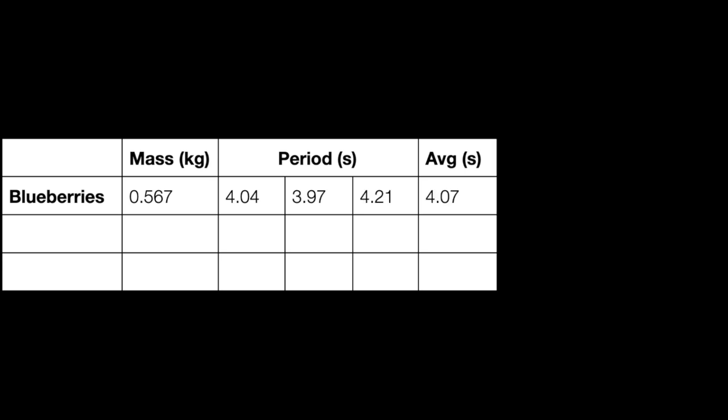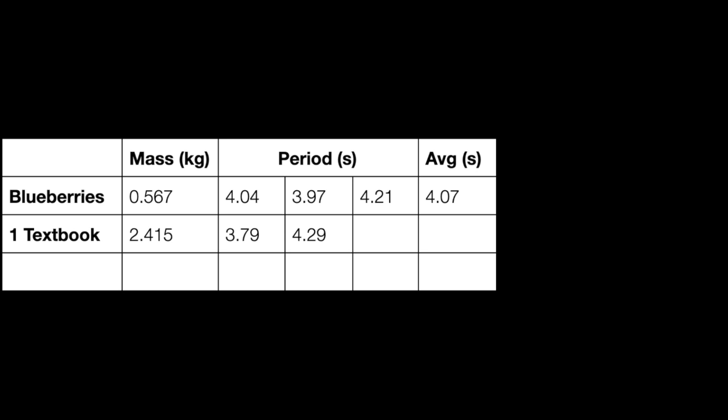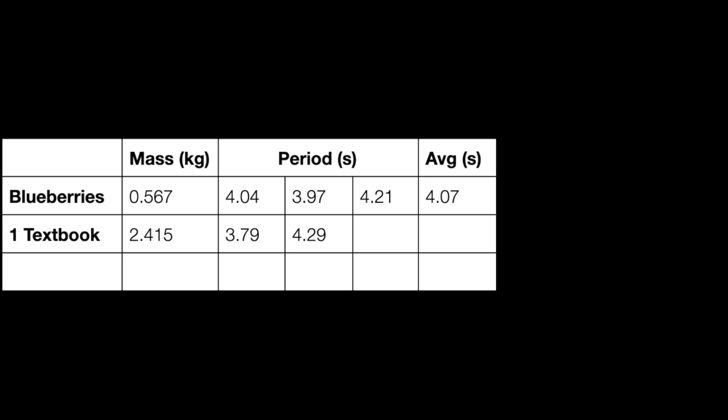Second batch? There is no second batch, is there? Theoretically, there are 5. That's fine. We can add other things like a textbook. As long as we keep track of the masses we are adding, we can add whatever we want. All right, the textbook, with a mass of 2.415 kilograms, has a measured period, averaged over 3 trials, of 4.05 seconds. Darn, this isn't looking good for my hypothesis.